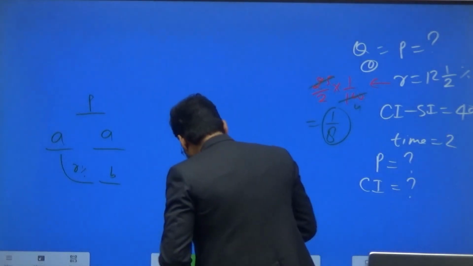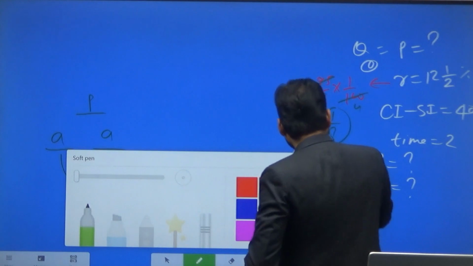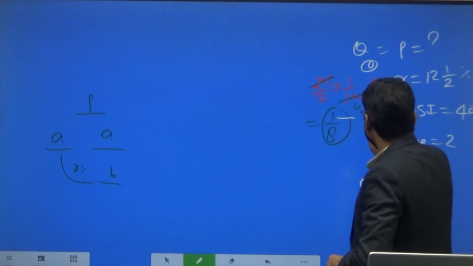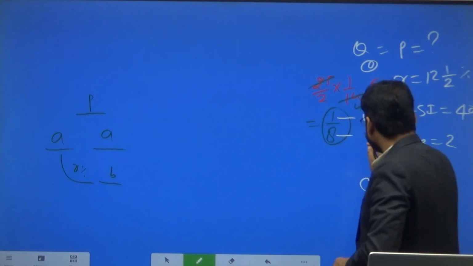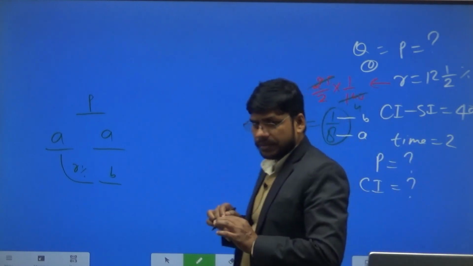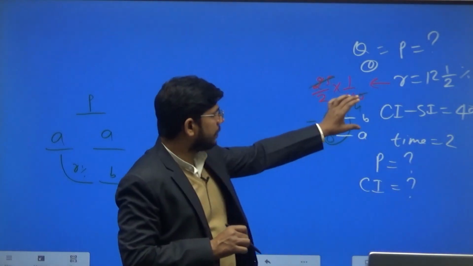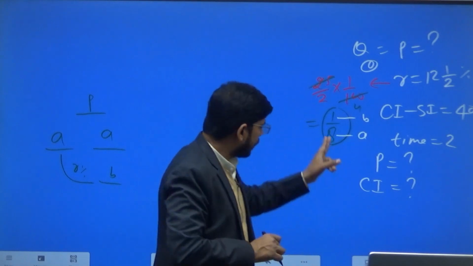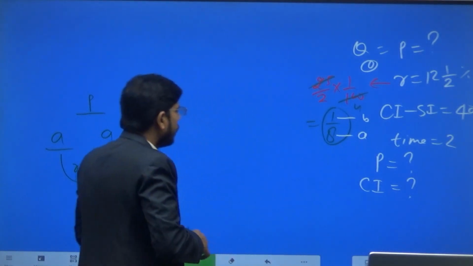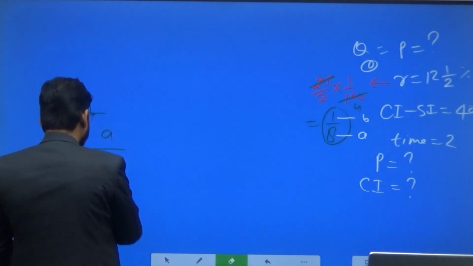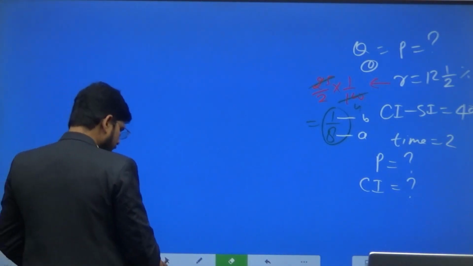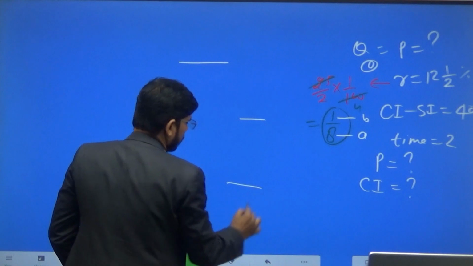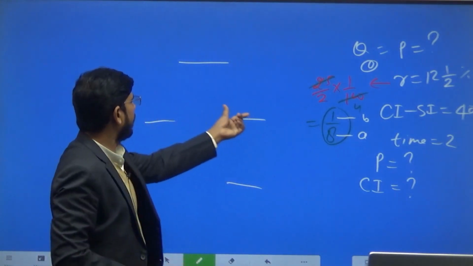In the case of 2 years, if we convert the rate of interest into a fraction, the numerator represents B and the denominator represents A. So this is the 2-year diagram, representing B, A and P.